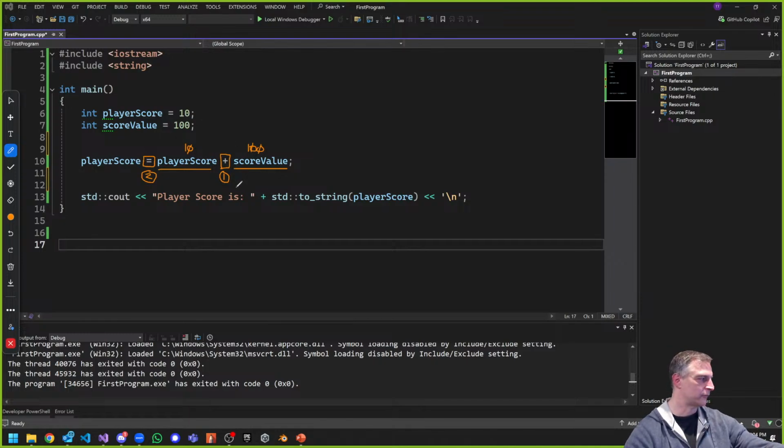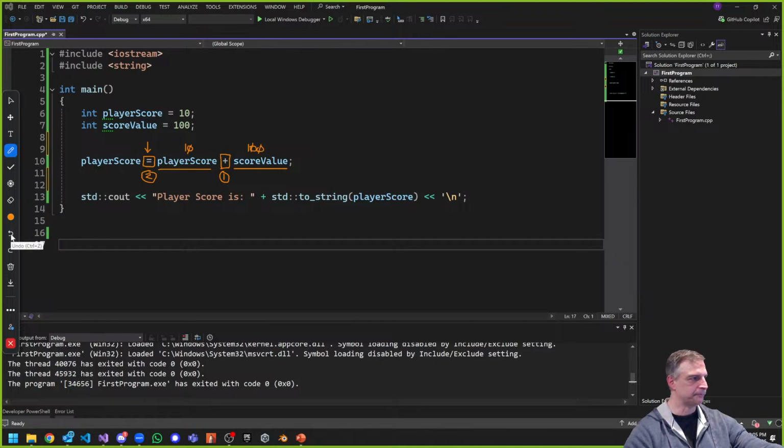So why is this really pertinent to you? Order of operations, my friends. When we do things with math on a computer, one thing to realize is that anything that happens on the right side of the equals happens before the equals runs. The equals always runs later. If I just wipe out player score and say player score is equal to score value, that's just going to equal 100, right? But I want to add them together.